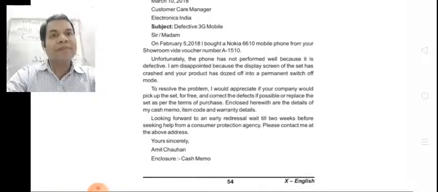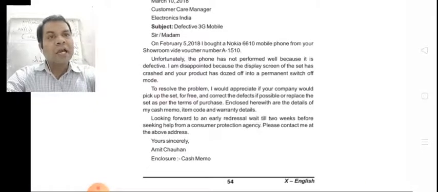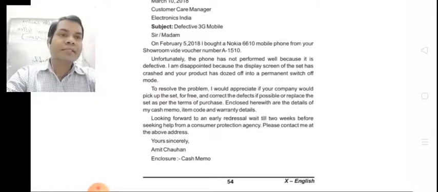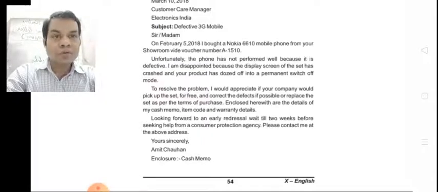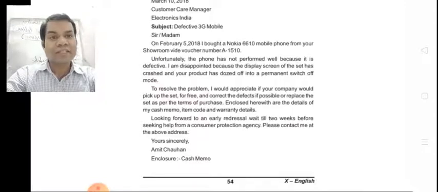On February 5, 2018, I bought a Nokia 6610. First you have to tell what you have purchased and on which date. From your showroom, vide voucher number, you have to mention the cash memo number. Unfortunately, the phone has not performed well because it is defective.